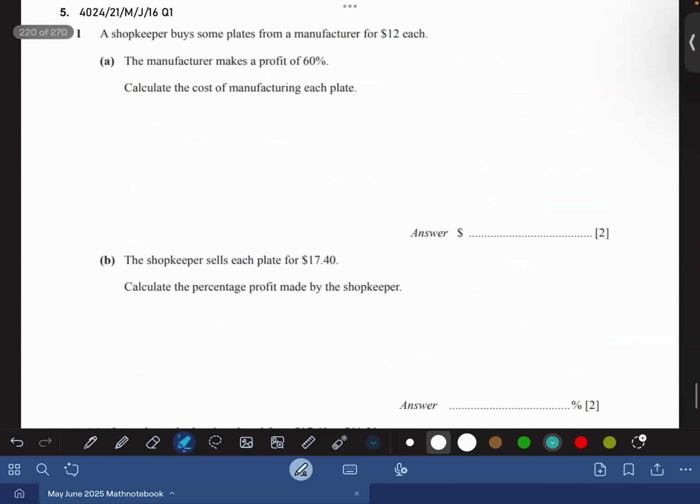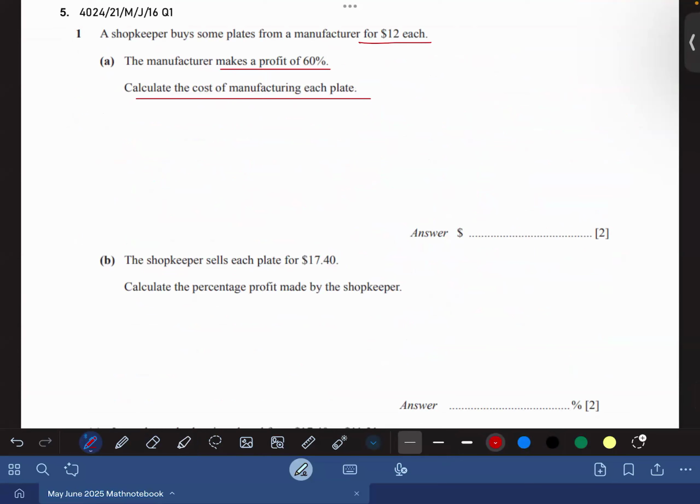Good job. Question number 5. A shopkeeper buys some plates from a manufacturer for $12 each. The manufacturer makes a profit of 60%. Calculate the cost of manufacturing the plate. Now understand the question very well, please. A shopkeeper buys some plates from the manufacturer at $12 each, and the manufacturer makes a profit of 60%.